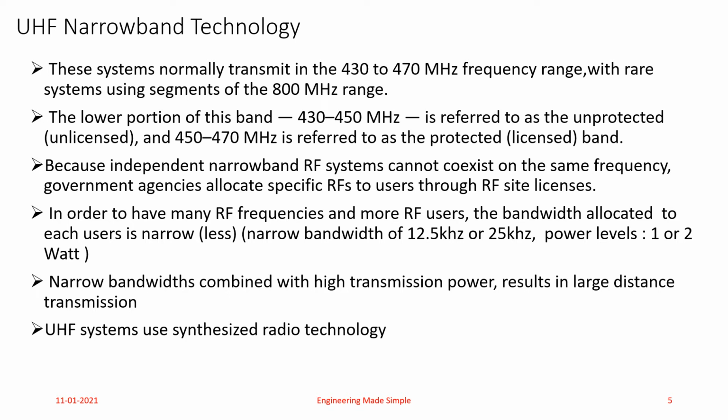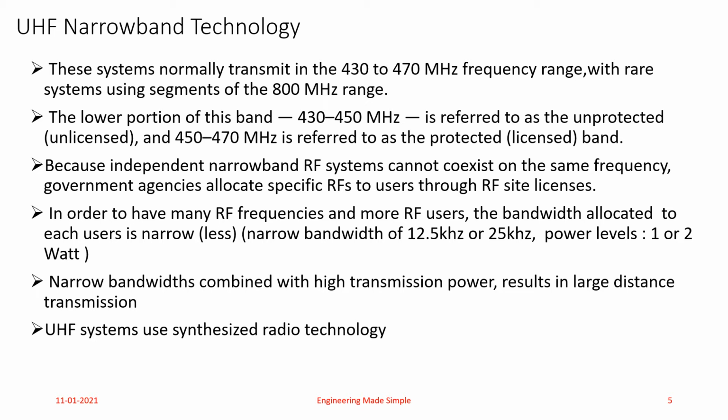Now, because independent narrowband RF systems cannot coexist on the same frequencies, government agencies allocate specific radio frequencies to users through RF site licensing. So what does this mean?